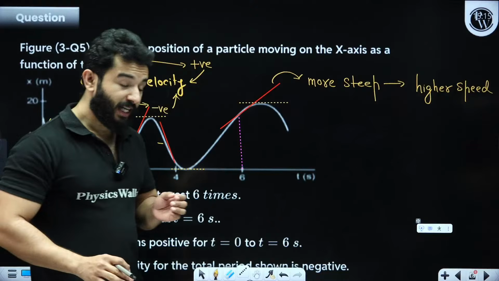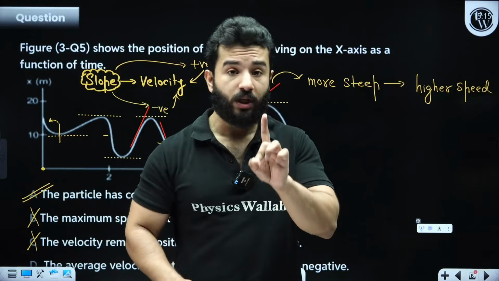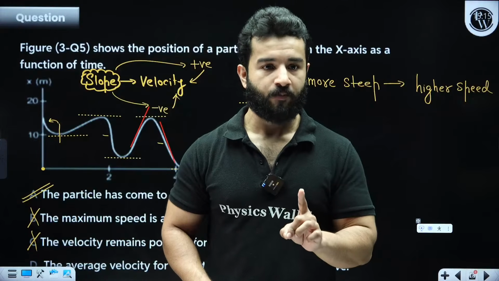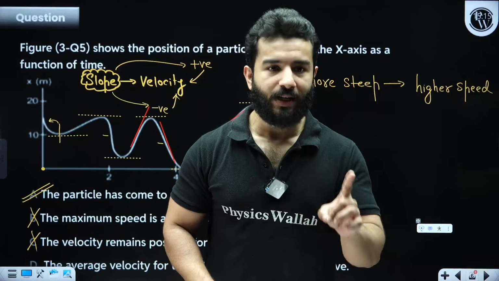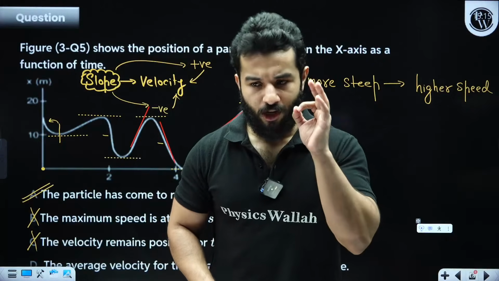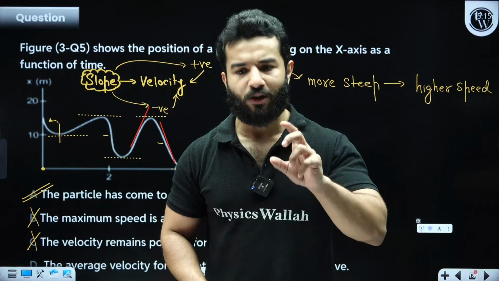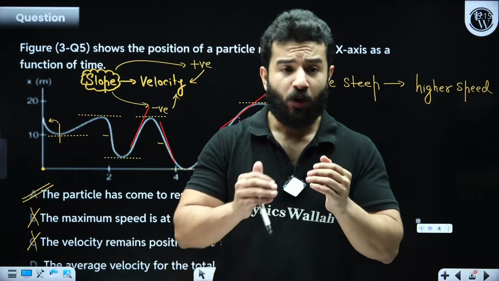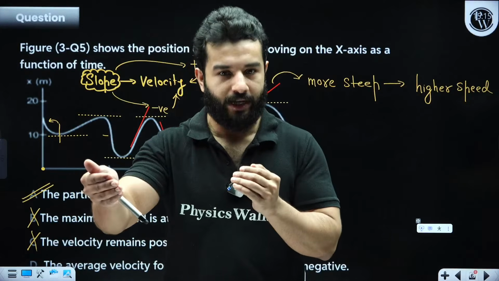Now, it is very important for you to select the best option in your final NEET exam, my dear friends. You have seen what has happened in NEET 2026. There were multiple questions where there was ambiguity, a doubt that more than one option can be correct.